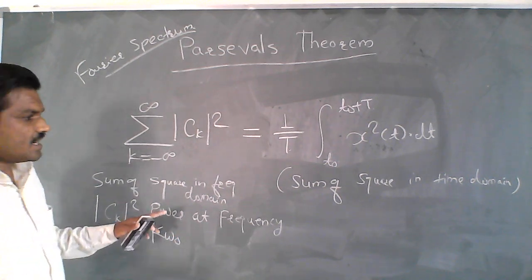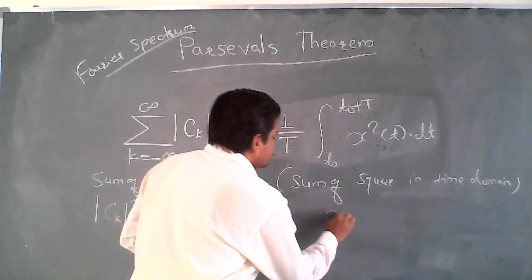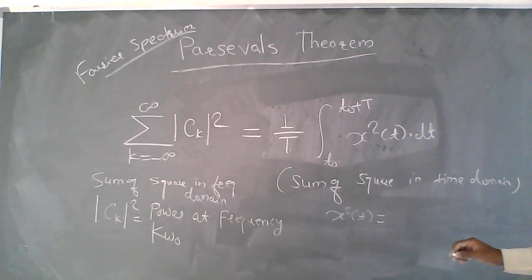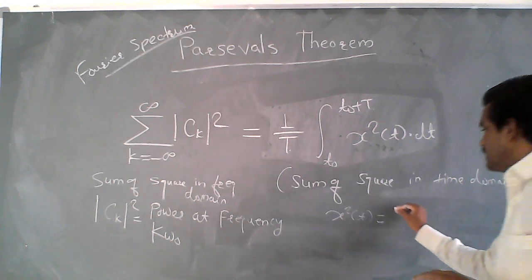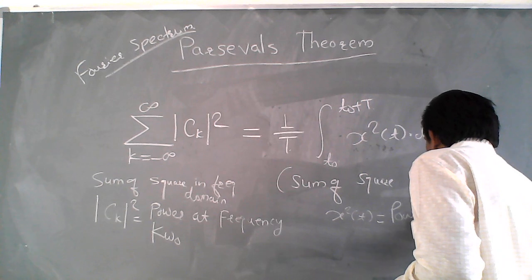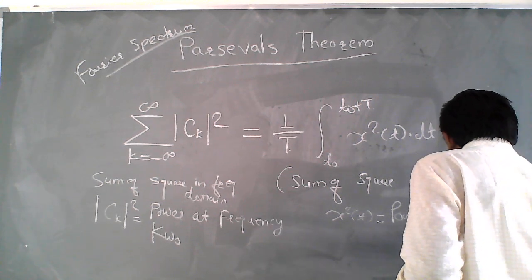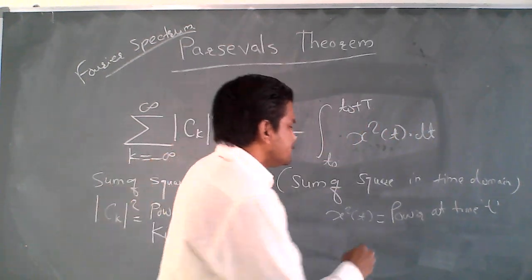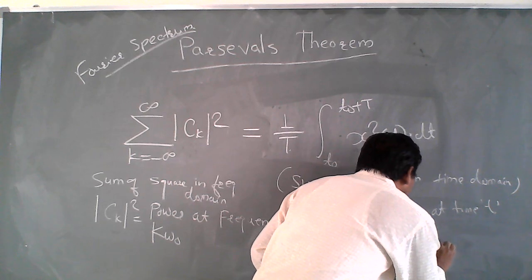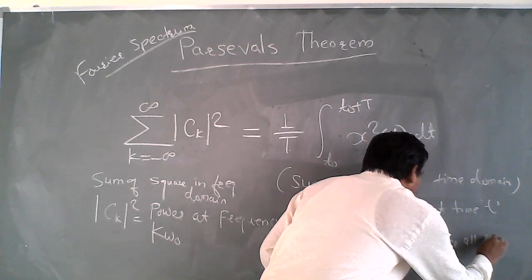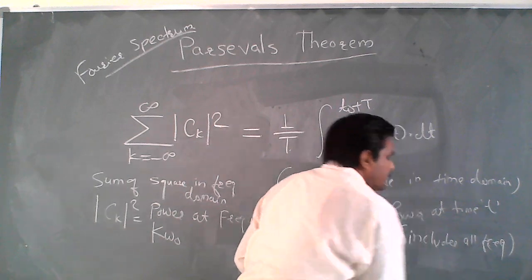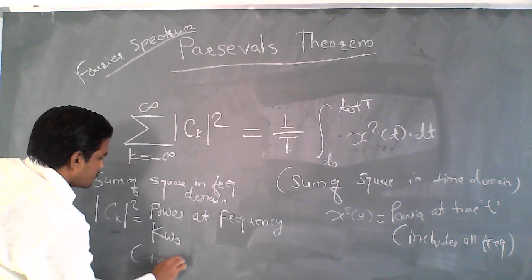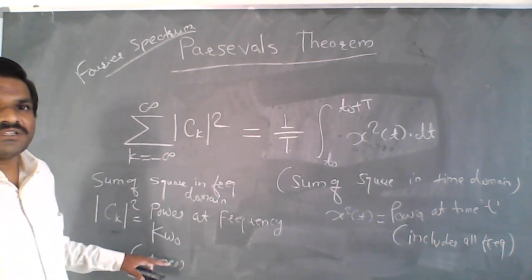And x squared t is the power at time t, so it includes all the frequencies, whereas ck squared includes all the times.